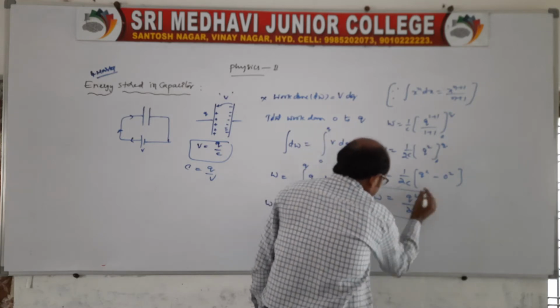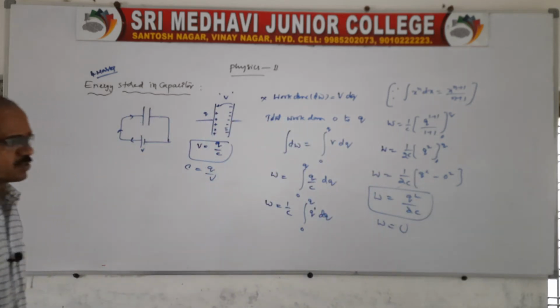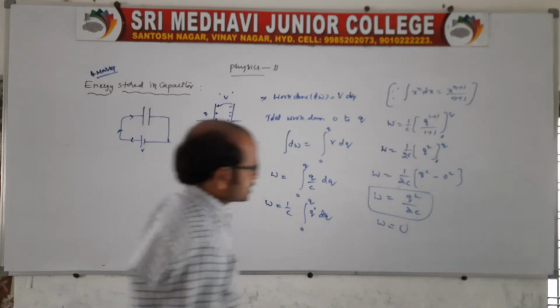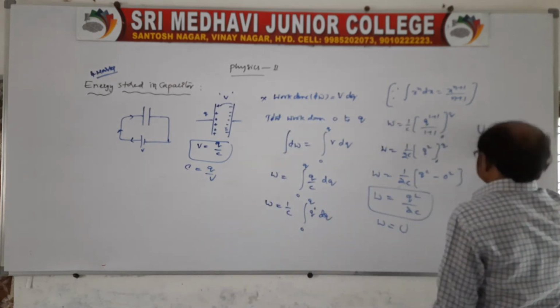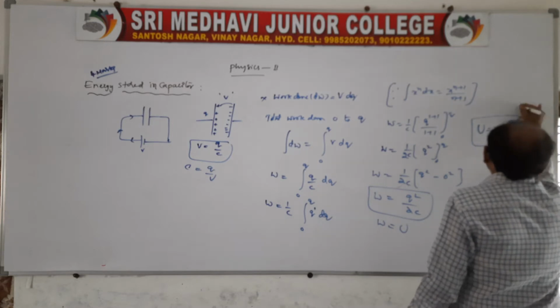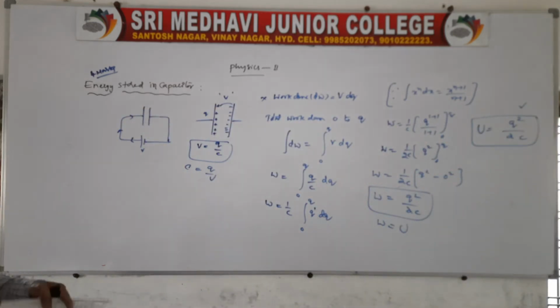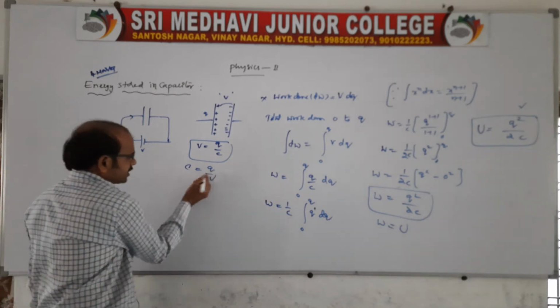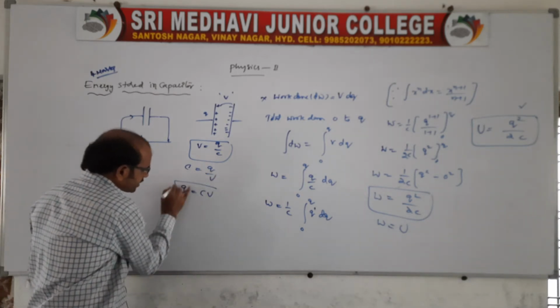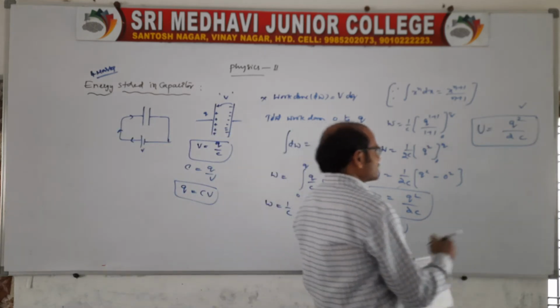So the work done, which is in the form of energy, is in the form of electrostatic energy. Therefore, the energy stored in a capacitor will be U = Q² by 2C. So this is the one point. There is another form of energy also. Suppose I take Q = CV.